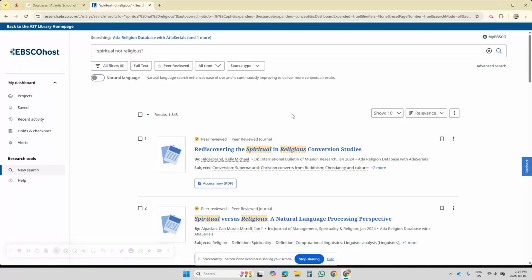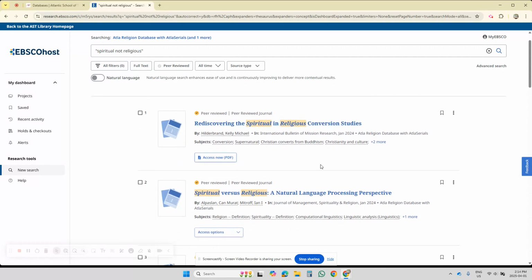And let's take a look at some of these. So, Recovering the Spiritual and Religious Conversion Studies, Spiritual Versus Religious, a Natural Language Processing Perspective. Interesting. Okay, so this article is acknowledging the difference in the language.